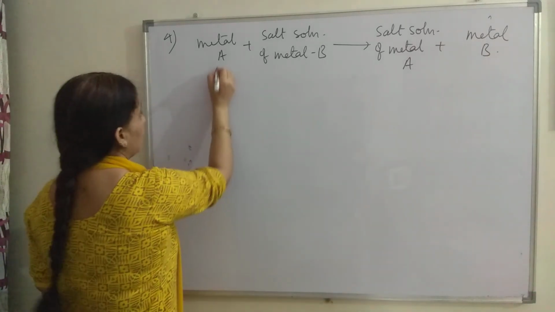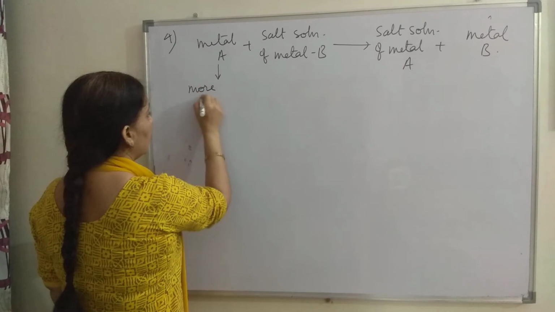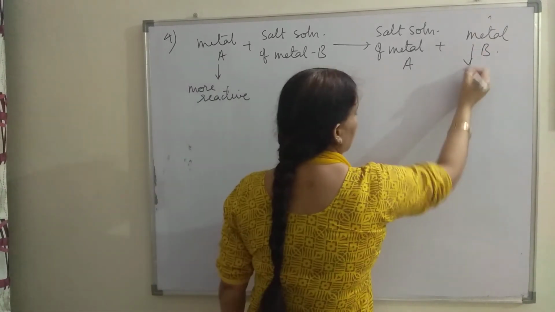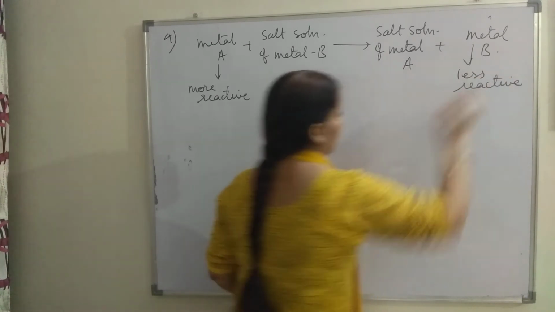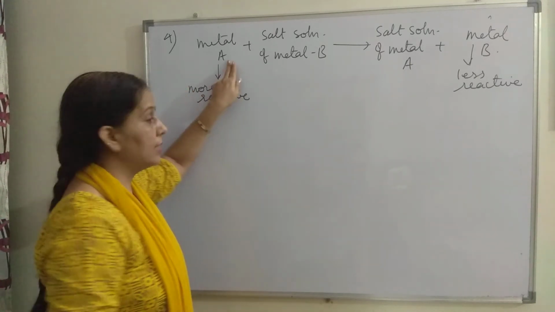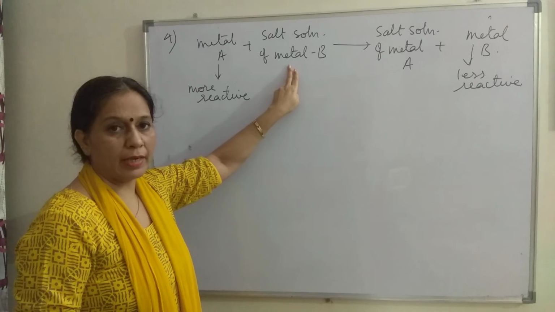For this reaction to occur, metal A should be more reactive and metal B should be less reactive than metal A. Then only the reaction will occur.